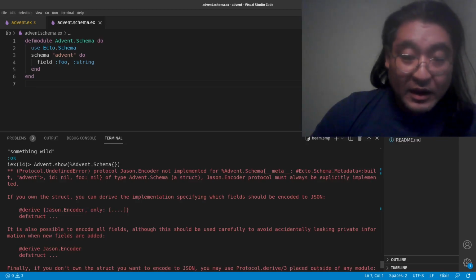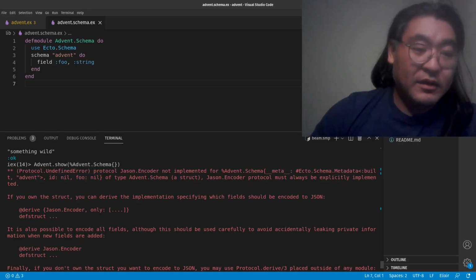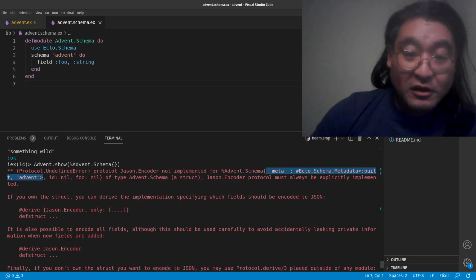In particular, you can see that the schema itself contains some interesting fields: __meta__, for example, id, and foo. We may not necessarily want this meta field here.